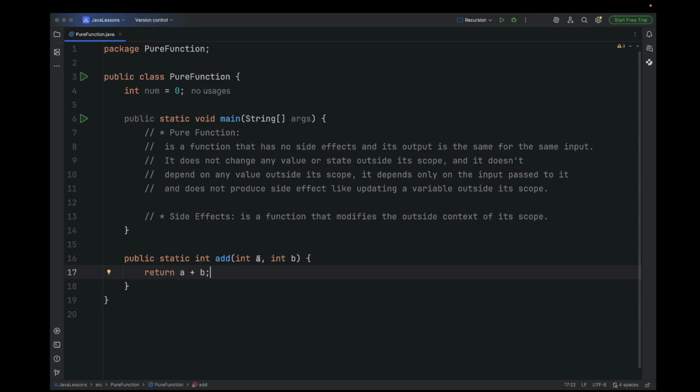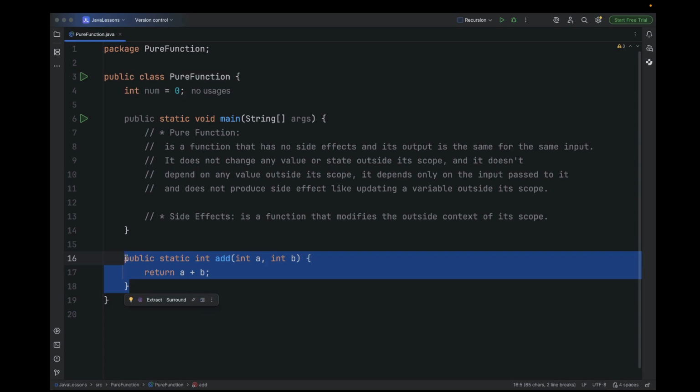So, for example, if A was 5 and B was 5, that means A plus B will be 10. And as far as you pass the same 5 and 5 again, it will still return 10. Hence why we say its output is the same for the same input. So it does not change any value or state outside its scope, and it doesn't depend on any value outside its own scope, right? It only depends on the input passed to it and does not produce side effects like updating a variable outside its own scope. So that is what we know of what a pure function is.